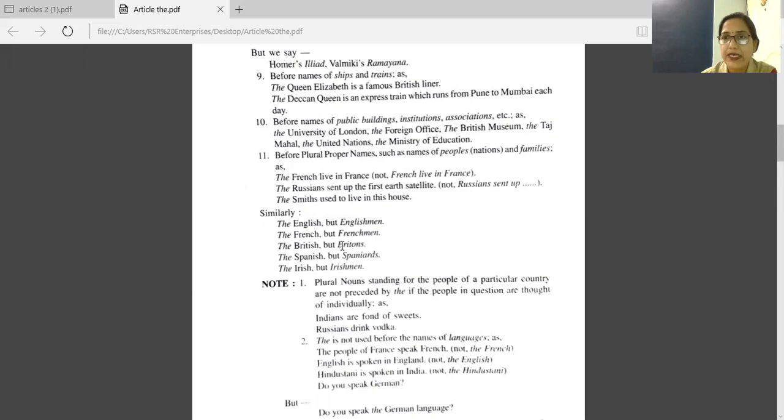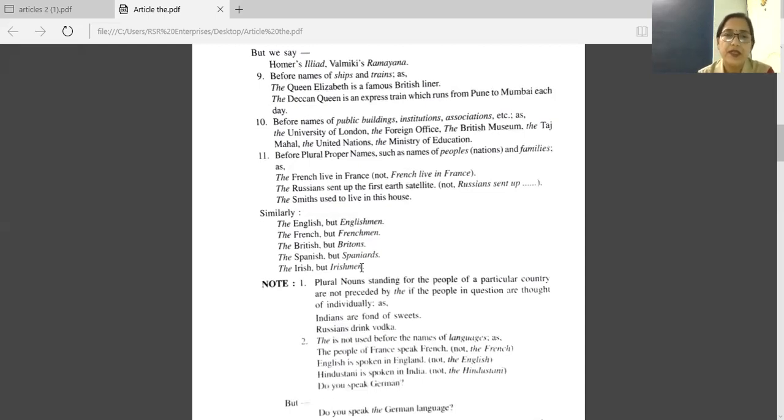We'll not write the Britons. The Spanish, but Spaniards. Before Spanish we use the, and before Spaniards we are not using any article. The Irish, but Irishmen. If we are using the word Irish, you have to use the. But if you are writing Irishmen, don't write any article.